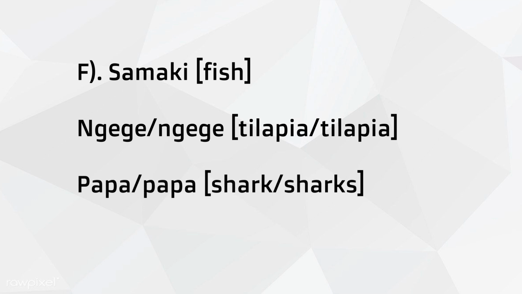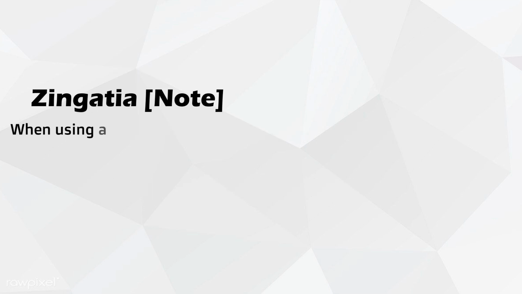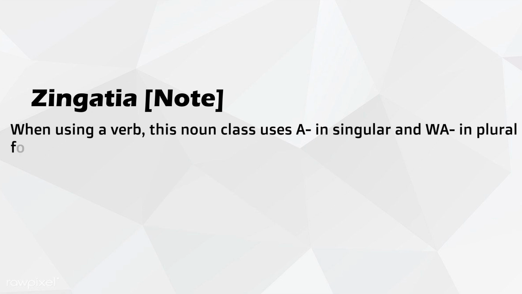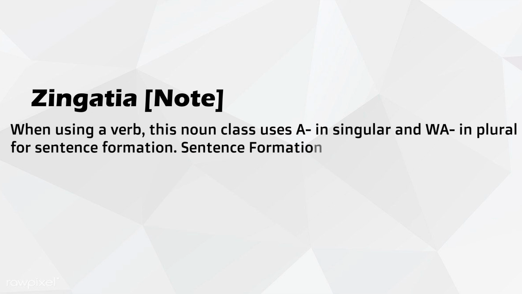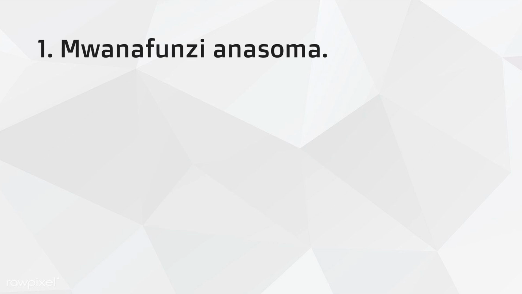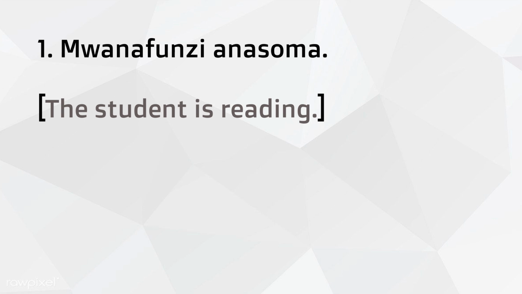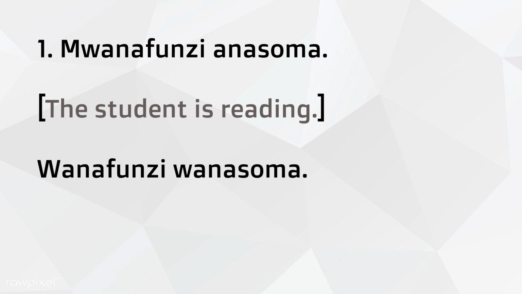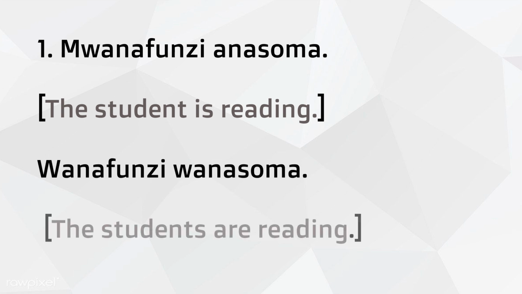Okay, so note that when using a verb, this noun class uses a in singular and wa in plural for sentence formation. Okay, let's see the examples of sentence formation. For example, mwanafunzi anasoma, the student is reading. Wanafunzi wanasoma, the students are reading.